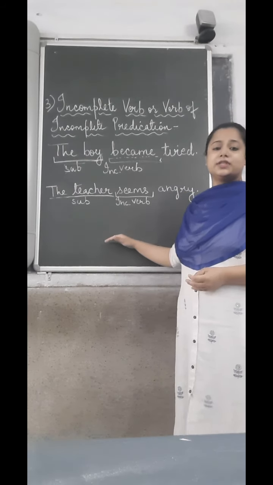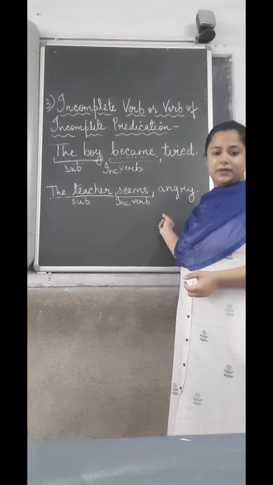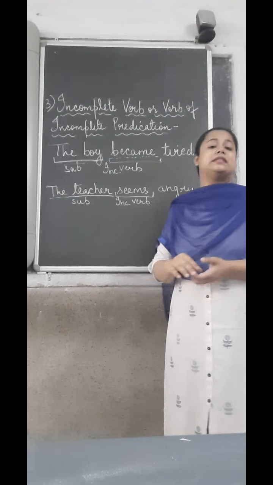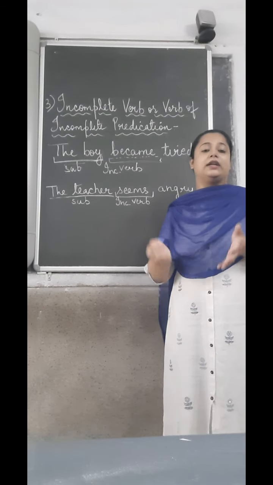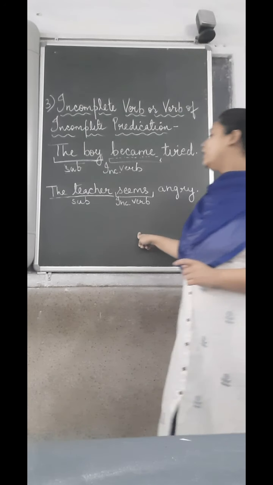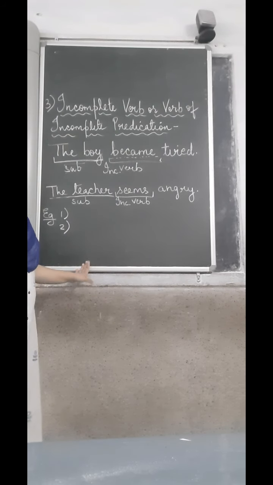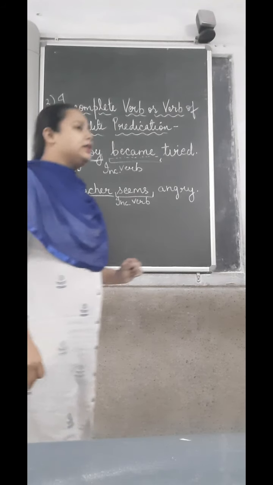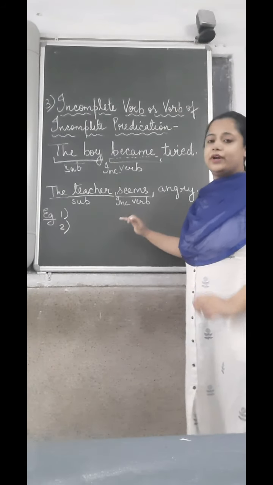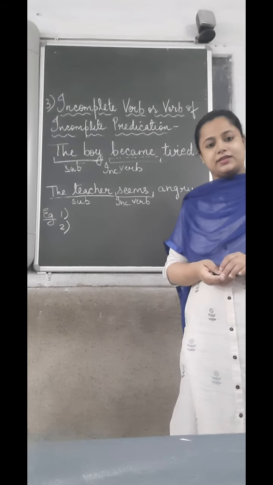I hope this much is clear to you. When I send you the written work, I will also give you a list of these incomplete verbs. It will be mentioned over there. So see that all your work will be done as you attend this class and after you have understood everything. Again, children, for this type of verb also, I want you to write 2 example sentences of your own, so that you have a clear understanding of incomplete verbs. Now your homework is given to you. This topic is finished. In the next class I will be sending you exercises to complete the work.